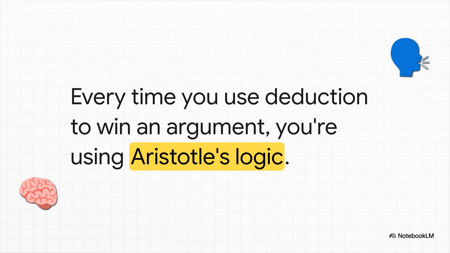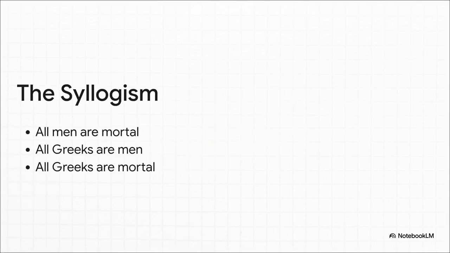His systematic study of logic was so profound, so dominant, that centuries later, the Enlightenment philosopher Immanuel Kant basically said that with Aristotle, logic had reached its completion. It was already a finished puzzle. In a collection of works that later became known as the Organon, he invented the syllogism. He literally presented the math of language and deduction.